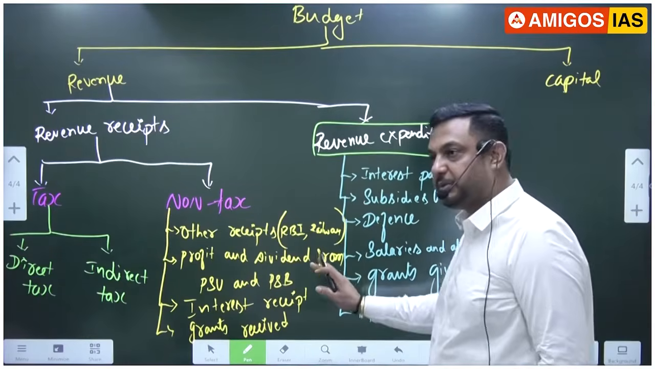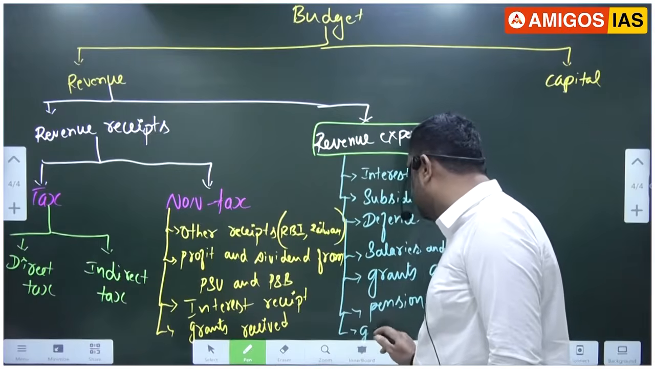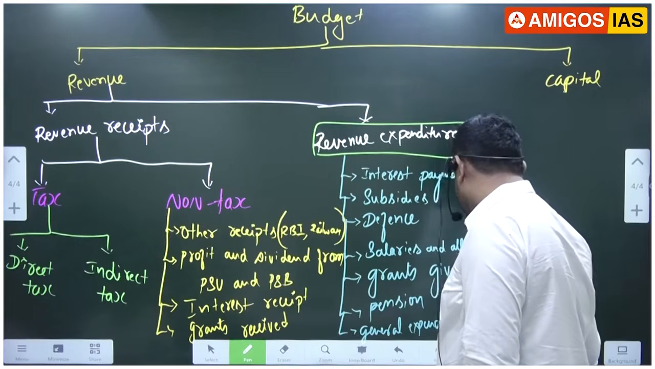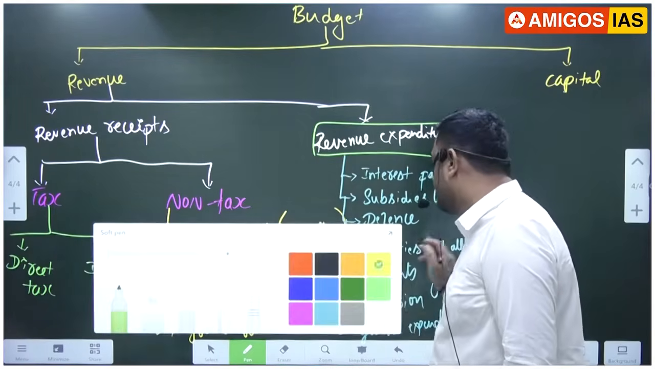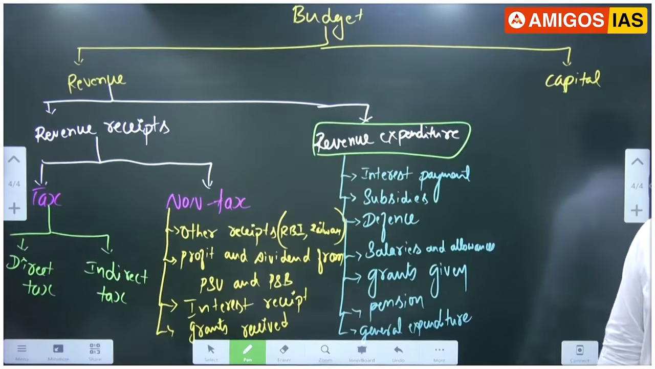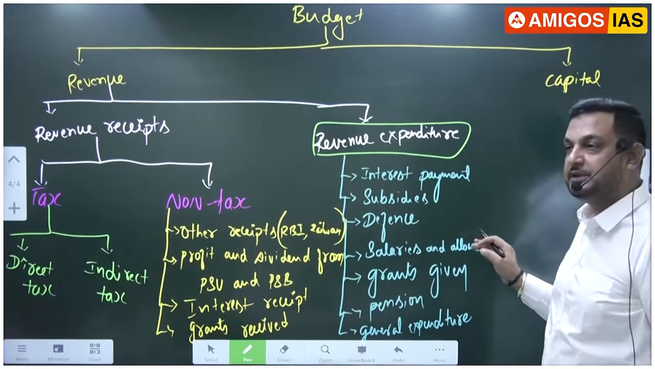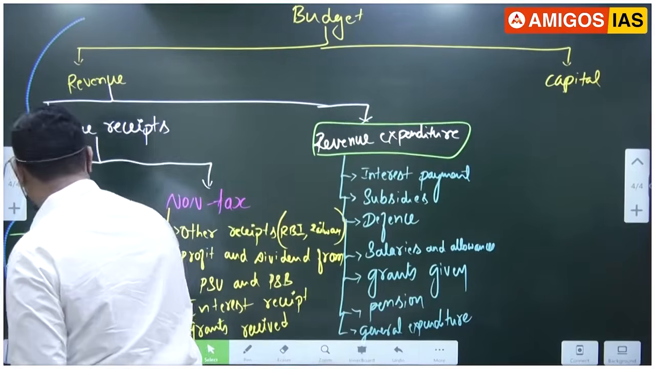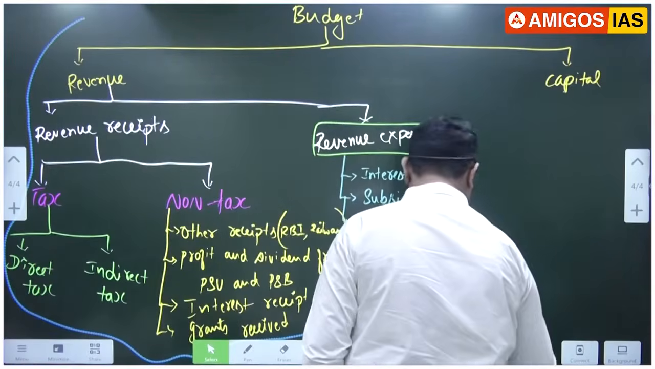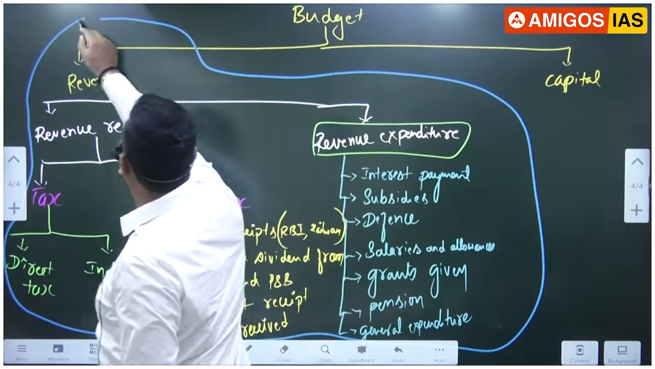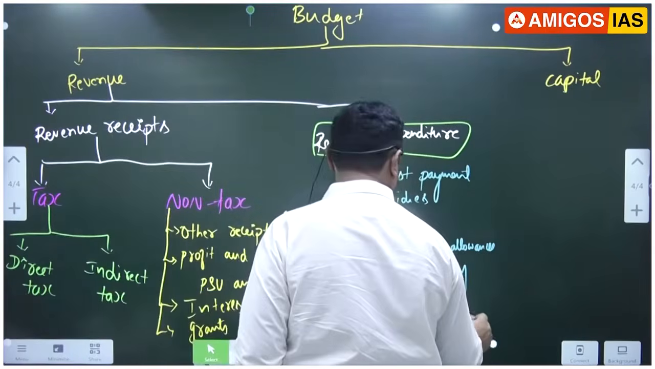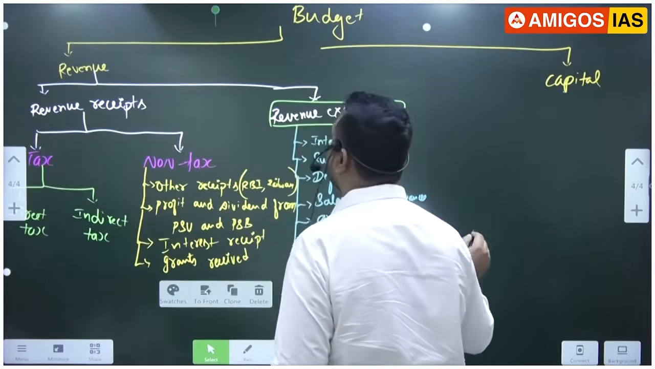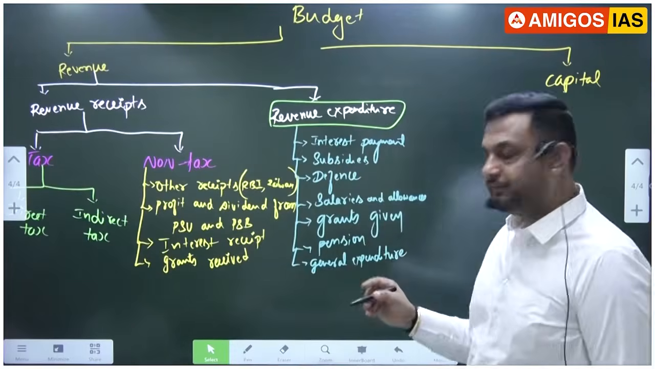So they have to keep some amount for pension. This is a daily expenditure. And the last one is general expenditure. I'll tell you what general expenditure is later. Is it okay? This is the revenue part. Is it visible to you people?